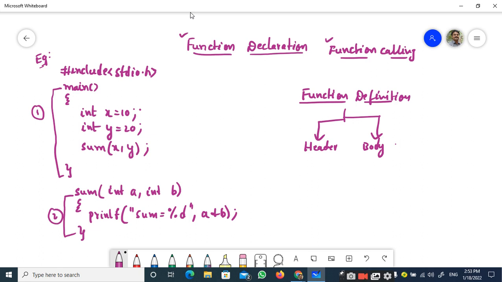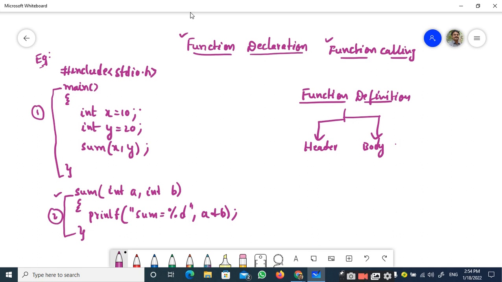You can see the second function. There is nothing to explain about the main function. As I told you, you can have any number of functions for a particular problem in the C programming language, but one important point is that at least one function should be named main. That we know very well. So let us put our discussion of the main function aside. We are concentrating more on this particular function.